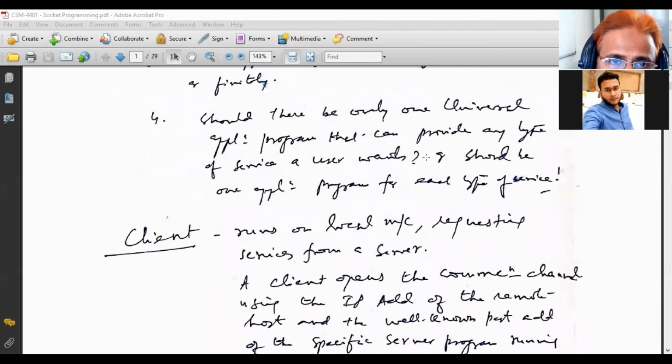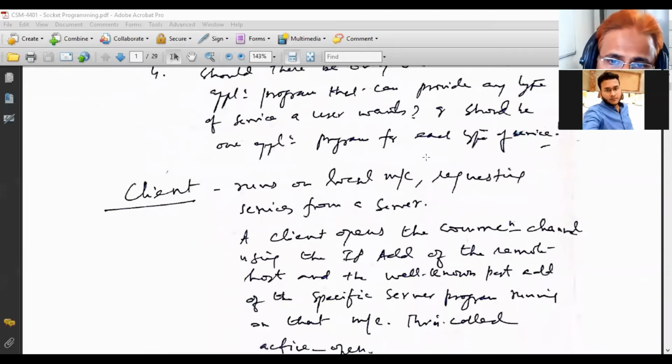I hope these notes are there. I have uploaded them on the university website at my home page, so you can go over there and download them. Unit number 3, socket programming. One is the client. The client runs on the local machine requesting services from the server.